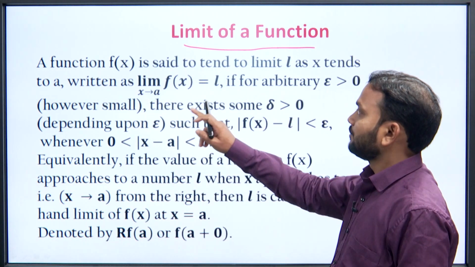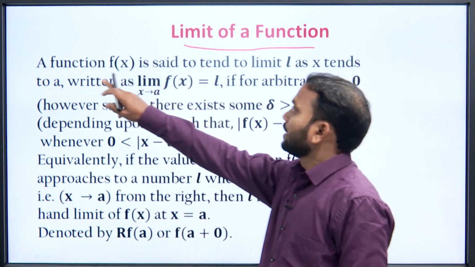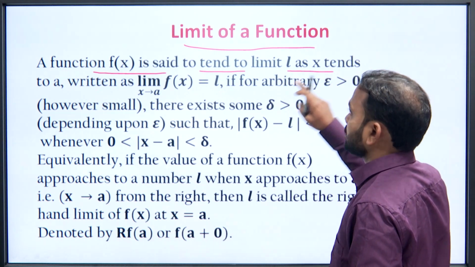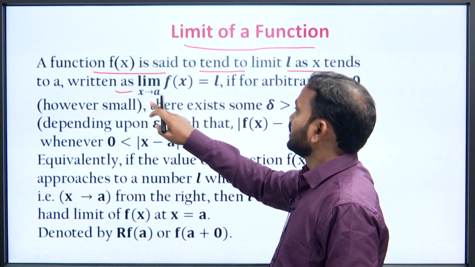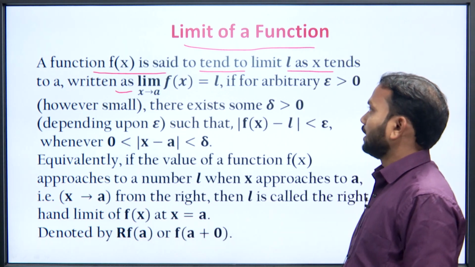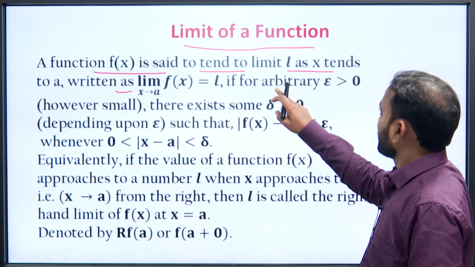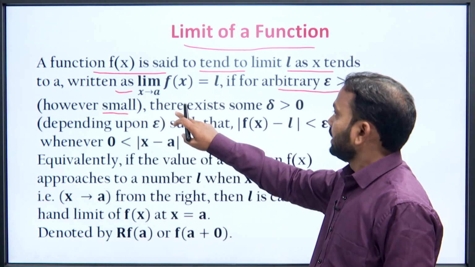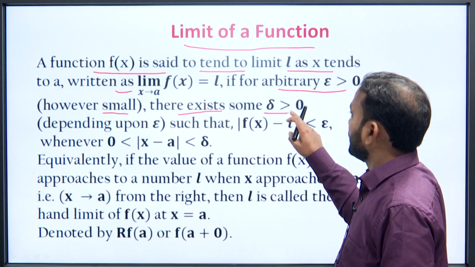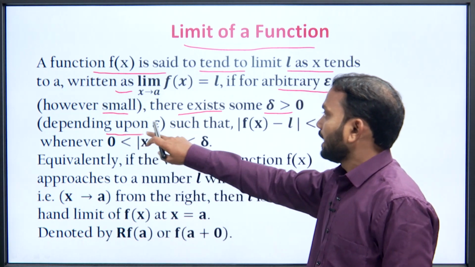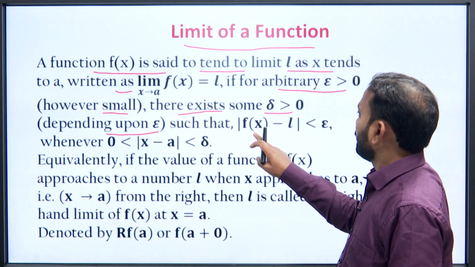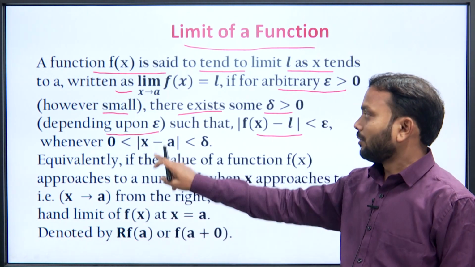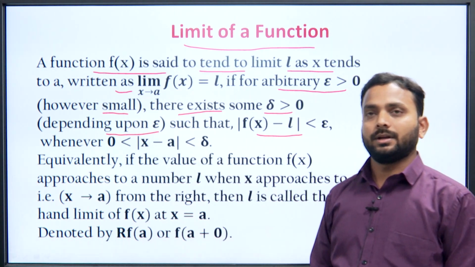So, what is this definition of limit? A function f(x) is said to tend to limit L as x tends to a, written as limit x tending to a f(x) equal to L, if for arbitrary epsilon greater than 0, however small, there exists some delta greater than 0 depending upon epsilon, such that mod of f(x) minus L is less than epsilon whenever mod of x minus a is less than delta.